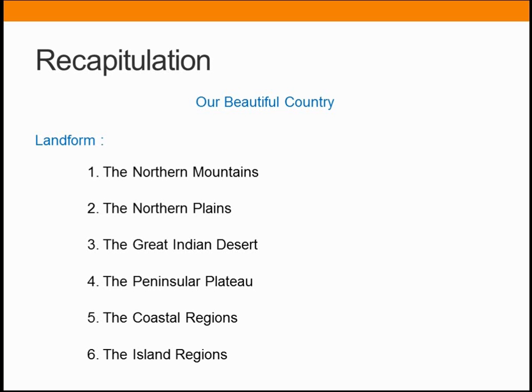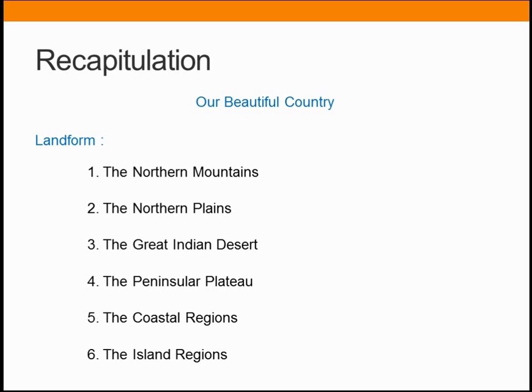Next we learned about the coastal plains. Coastal means the area which is near the seashore. So the climate will be moderate, neither hot nor cold. These plains are called the western coastal plains and the eastern coastal plains.